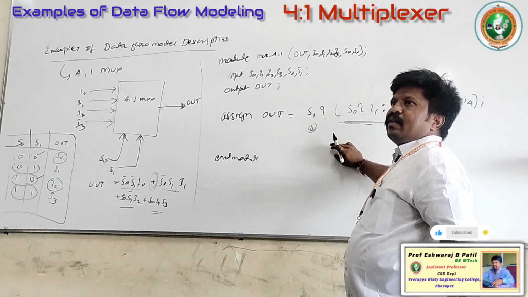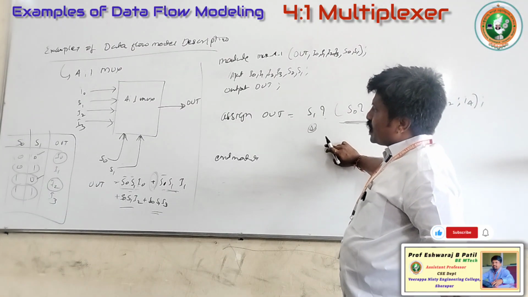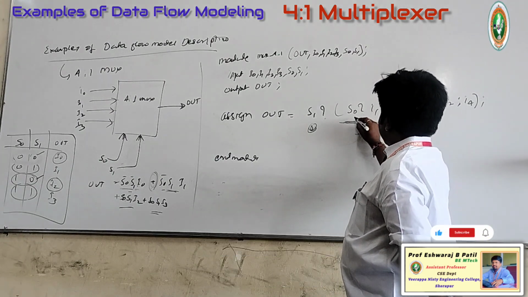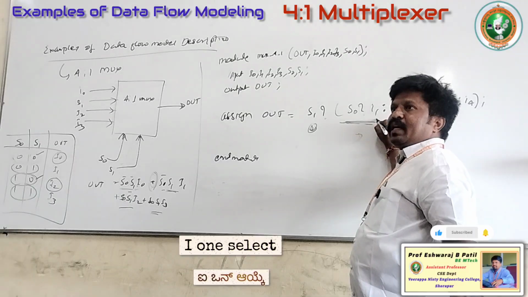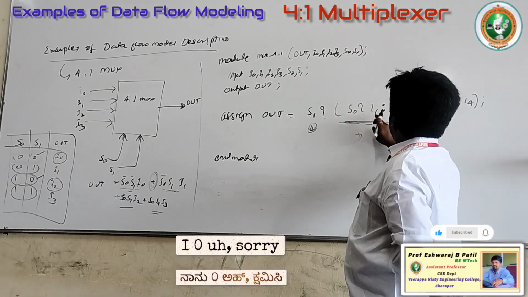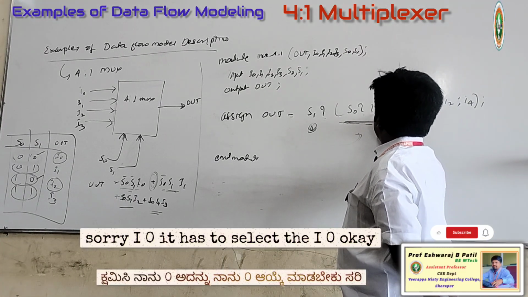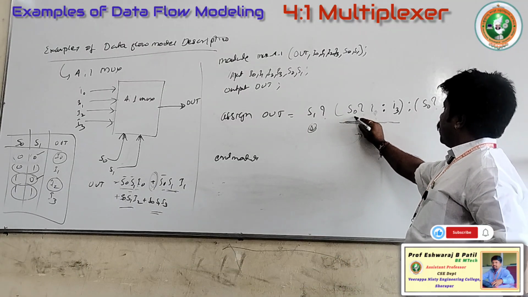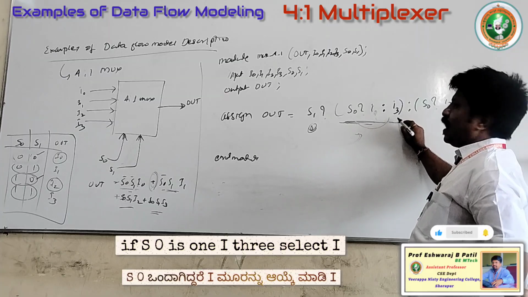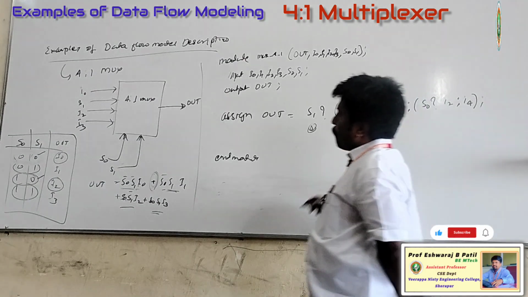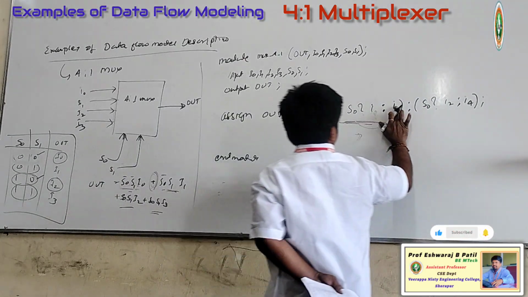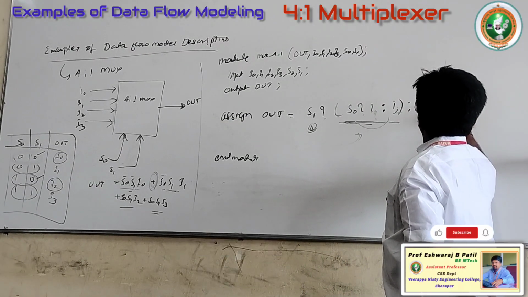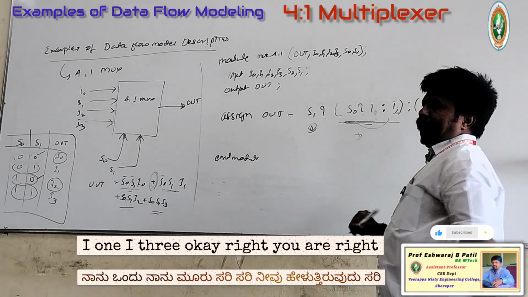If S0 is 0, our control should come here. Then, if S0 is 0, it has to select I0. If S0 is 1, it has to select I1. Okay, sorry, I2 I3, sorry, I1. Okay, right, you are right.